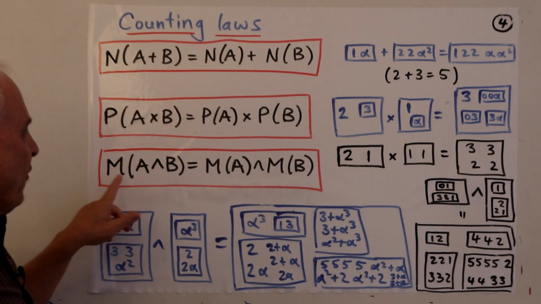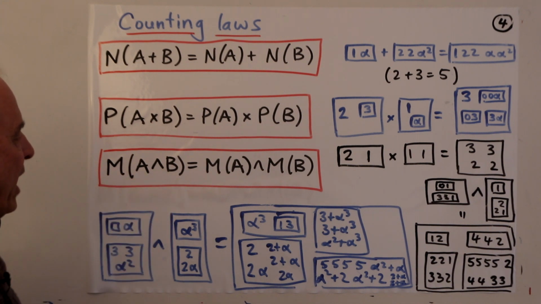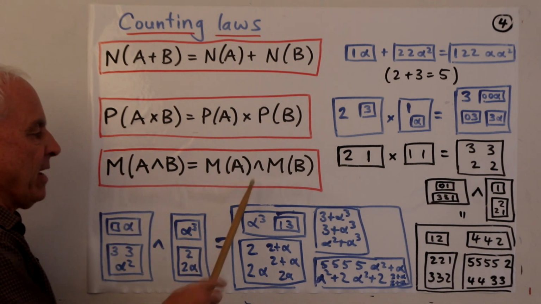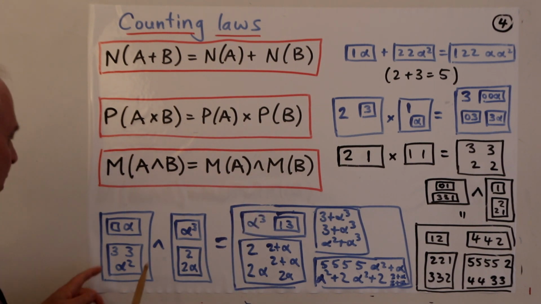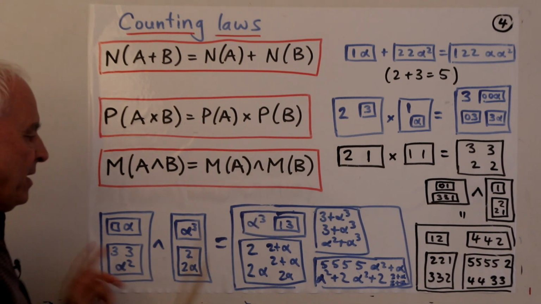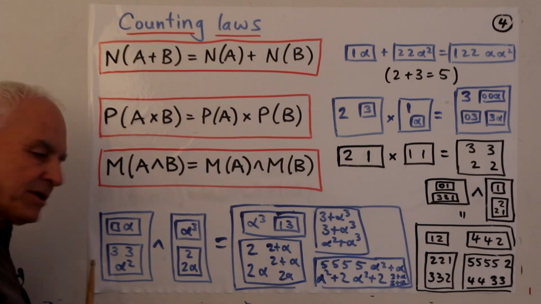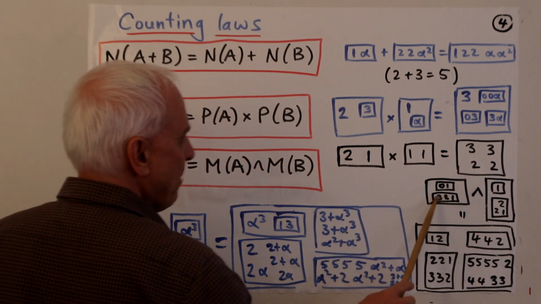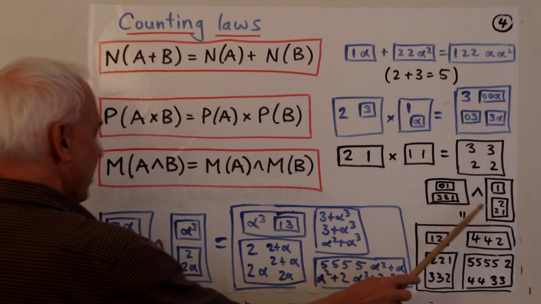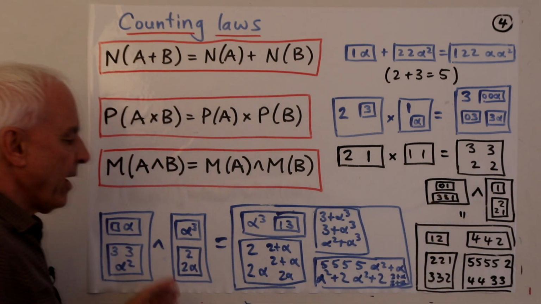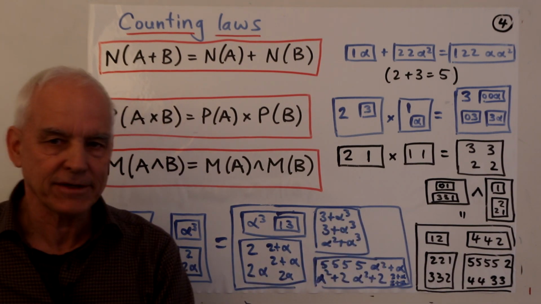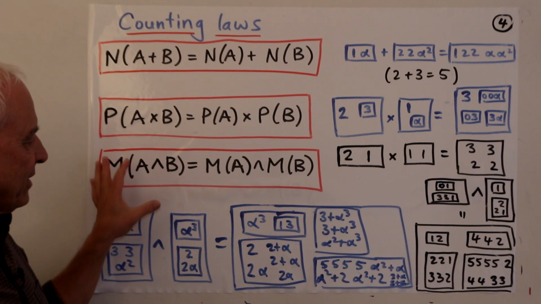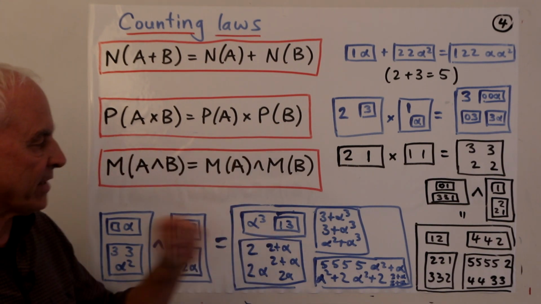Okay, and then there's a corresponding one for the caret. That m of a caret b is m of a caret m of b. And here is an a, here is a b, here's my attempt at writing down the caret. Okay, and over here are the m's of these things. So here's m of this, here's m of this, and here's m of this. And I'll let you stare at that and convince yourself, I hope, that I've done it correctly and that this law is being reflected here.